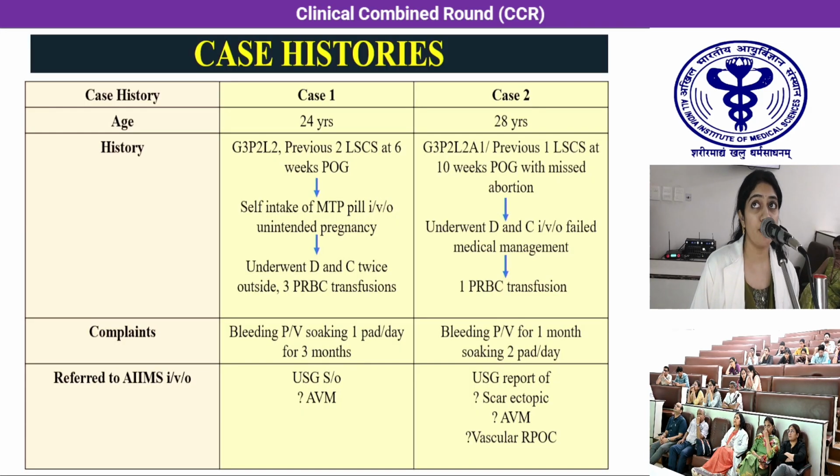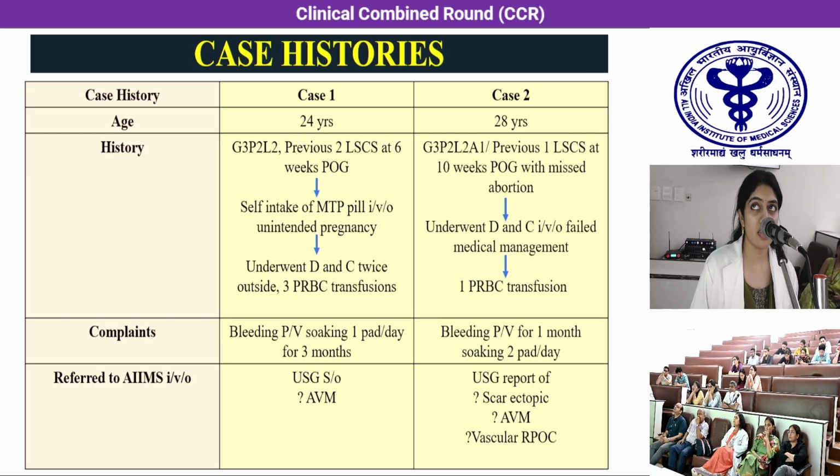Case 1: a 24-year-old, gravida 3, para 2, live 2, previous two cesarean sections. At 6 weeks period of gestation, she had self-intake of MTP pill in view of unintended pregnancy. She underwent dilatation and curettage twice outside and 3 PRBC transfusions. She had the main complaint of bleeding per vaginum, soaking 1 pad per day since 3 months. She was referred to AIIMS in view of an ultrasound report suggestive of arteriovenous malformation.